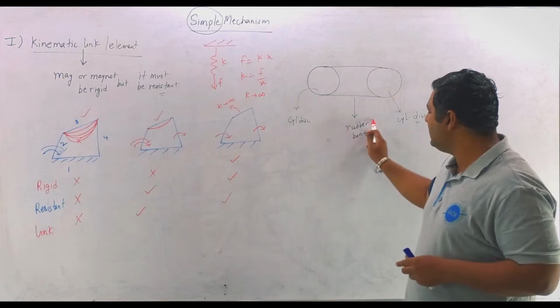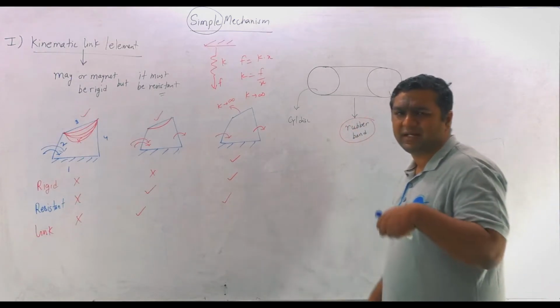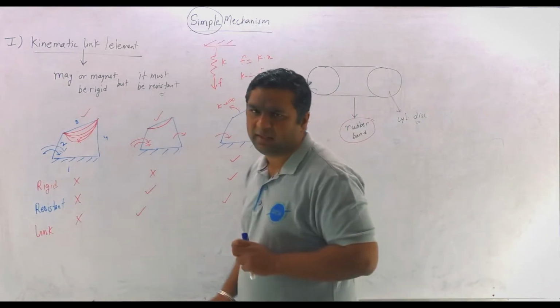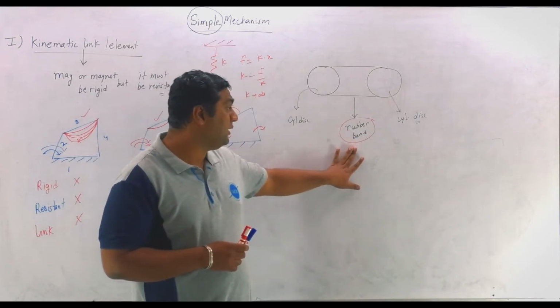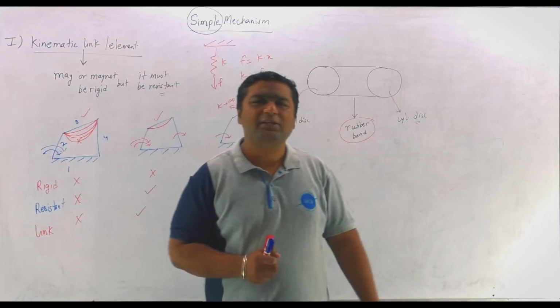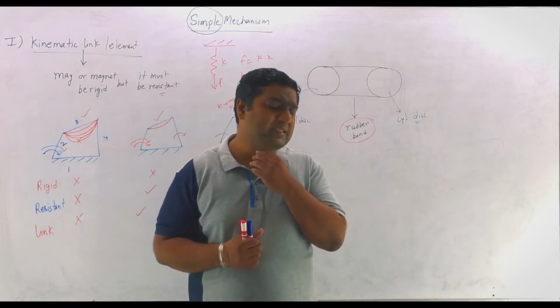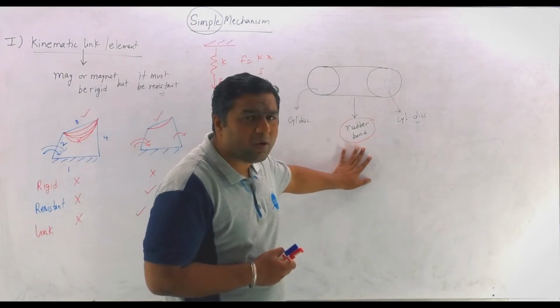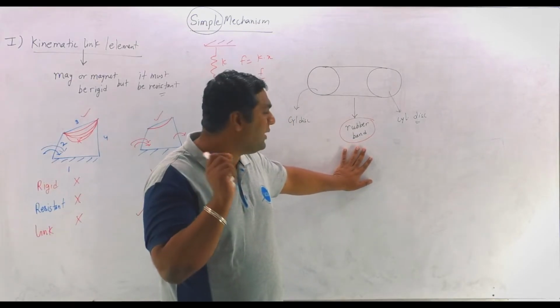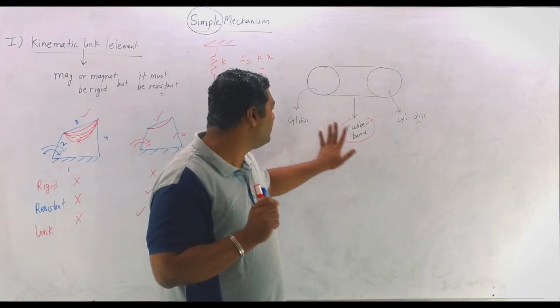So my dear, it is generally asked whether a rubber band is a kinematic link or not. When such things are asked, generally students get confused. They say it's a rubber band, how can it transmit the power? When I am asking whether it is a link or not, you just need to think about whether the power is transmitting from this to this or not.